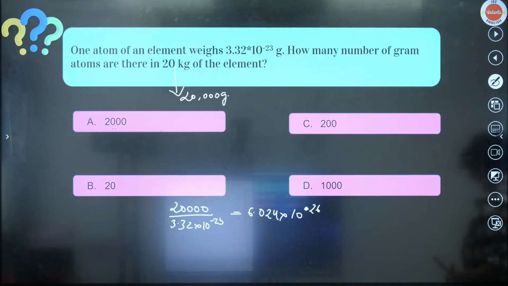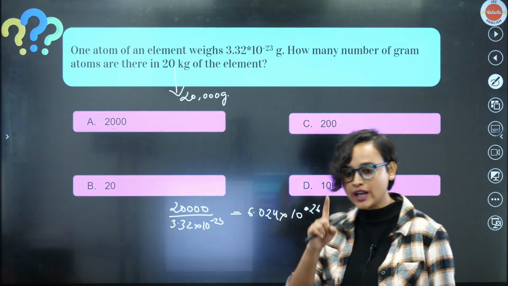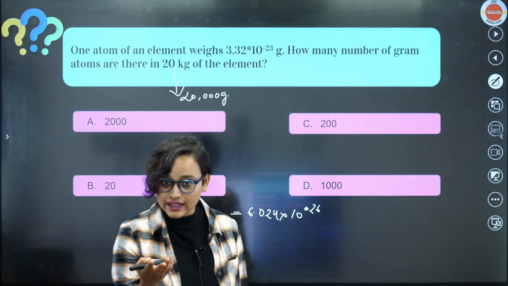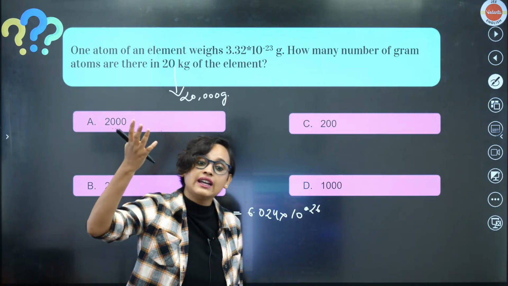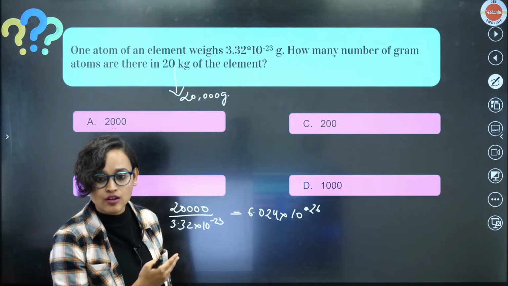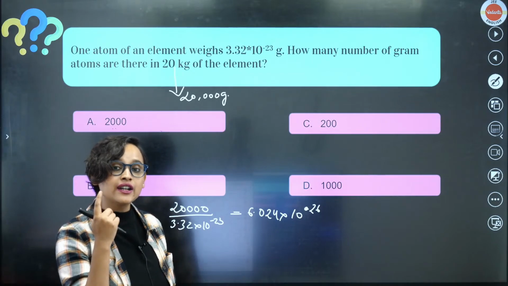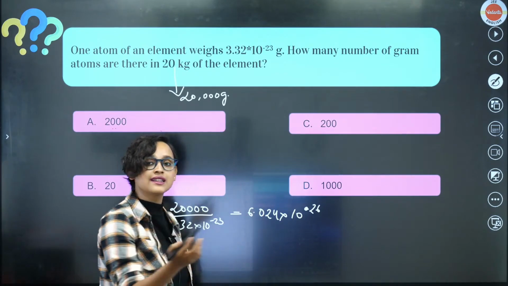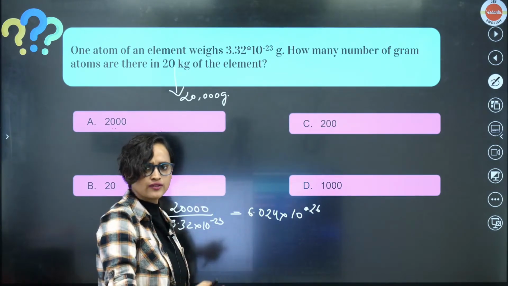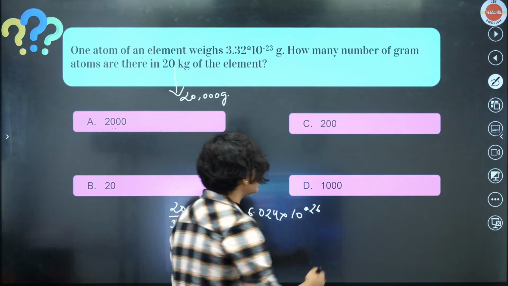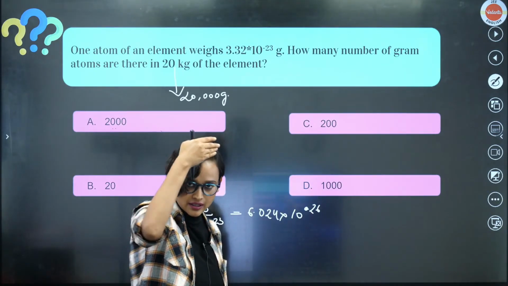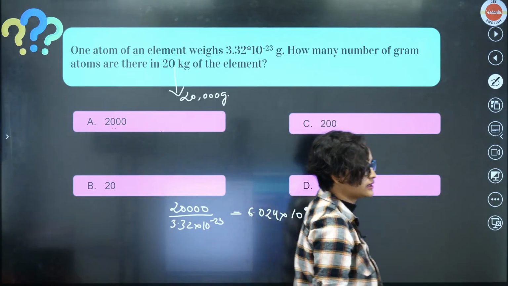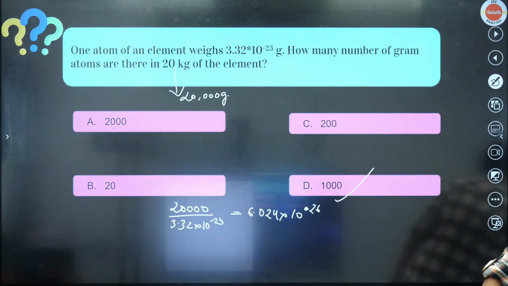So, 10 to the power 23 and 10 to the power 26, and 6.023 and 6.024 cancel. 10 to the power 26 divided by 10 to the power 23, what will you get? Option D, 1000. That's it.